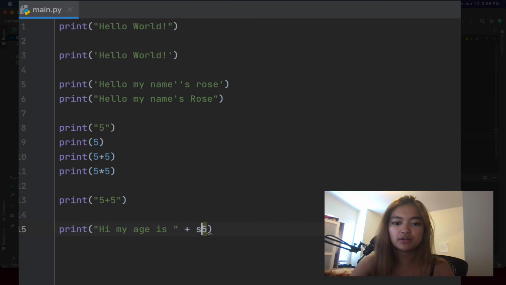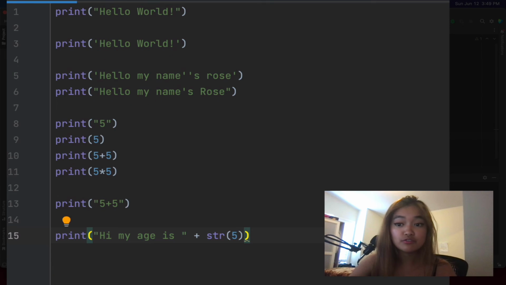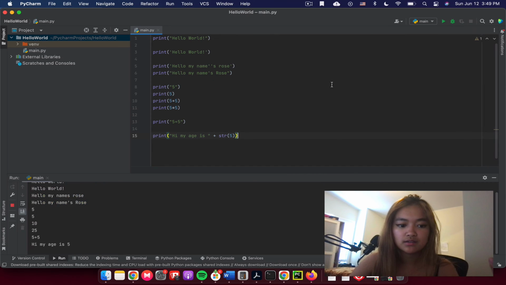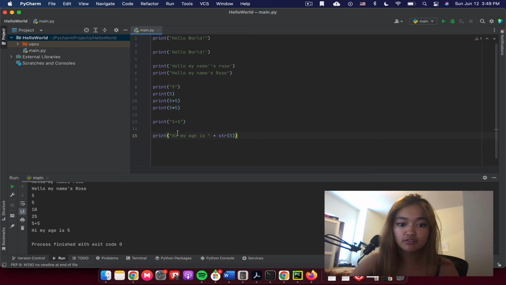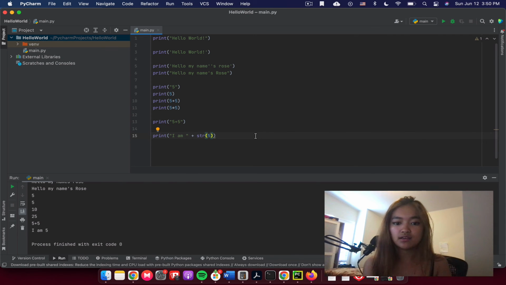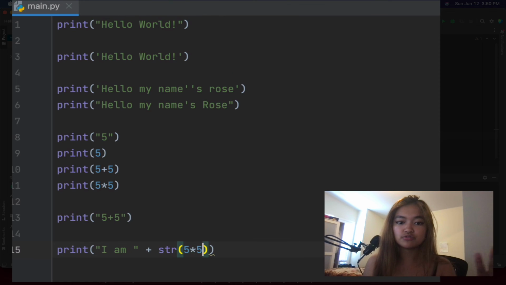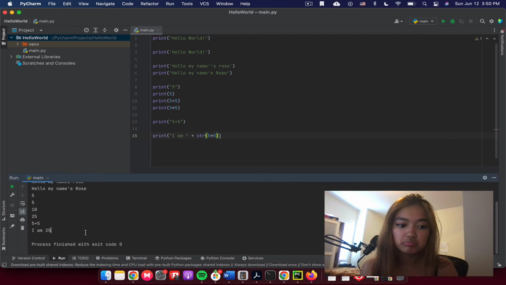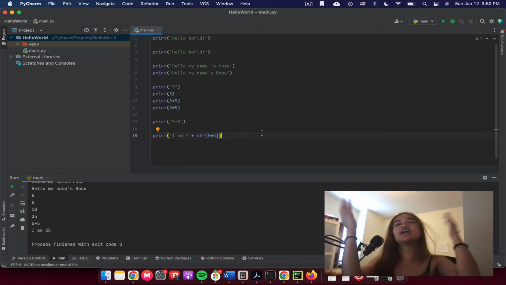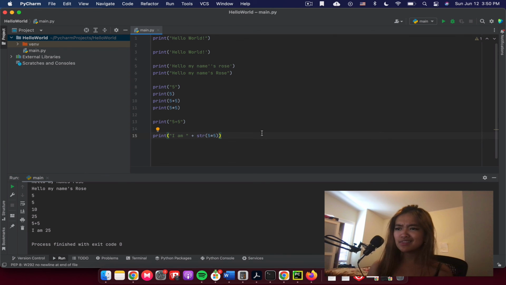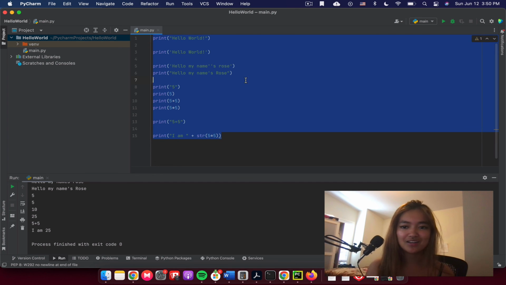And we can do that by doing str(5), or str of whatever number that we want. So, hi, my age is 5. Or let's do, I am 5, right? And now we can do whatever we want within this. So we could do 5 times 5, 25. That's crazy. I think I've done all of the printing that I know how to do for now.